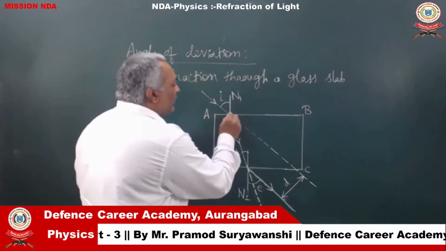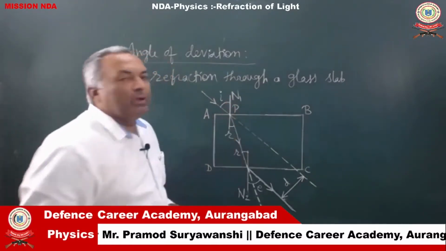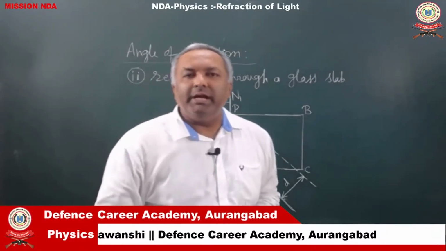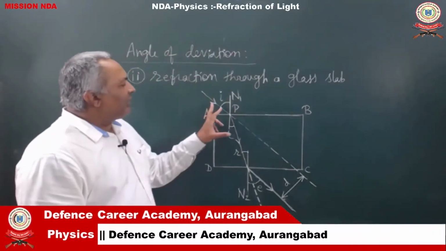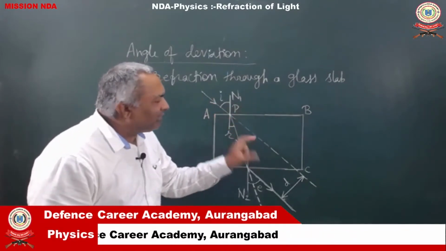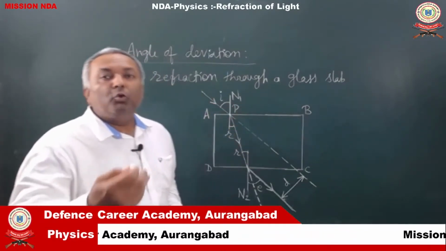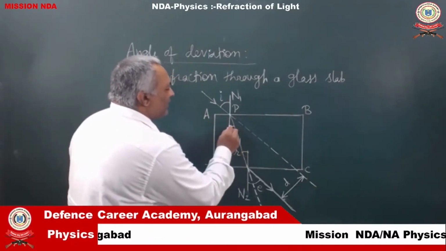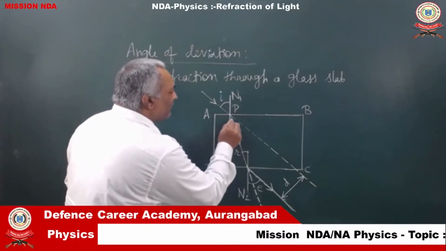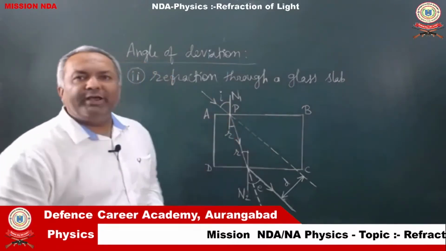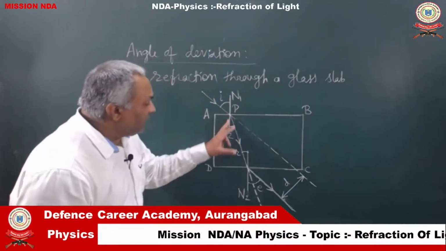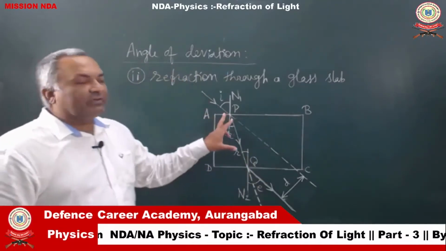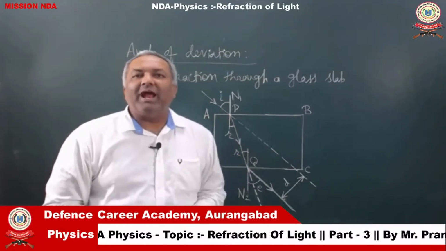So, at this point, say point P, this ray of light is traveling from a rarer medium to a denser medium, and we know whenever a ray of light travels from rarer medium to denser medium, it bends towards the normal. So this here is a refracted ray. This angle is the angle of refraction during the first refraction at point P. Now, for the first refraction, ray PQ is the refracted ray.